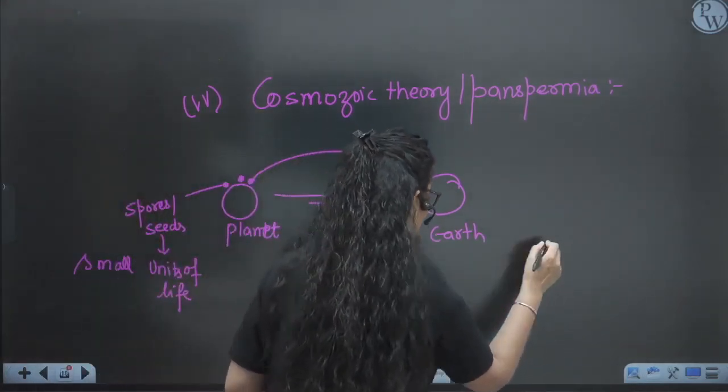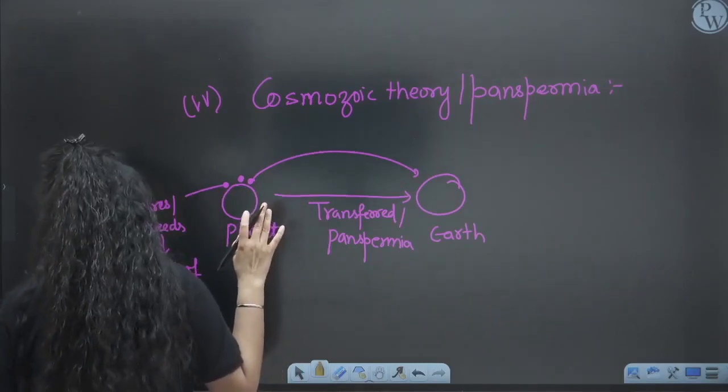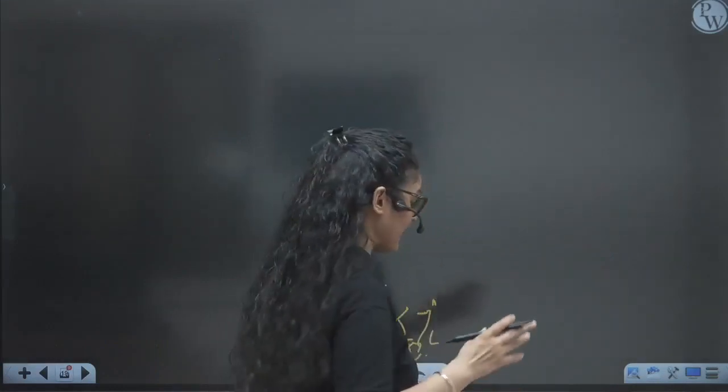So that's all about the ancient theories. Now we will see some modern theories for the origin of life, in which we will see Oparin and Haldane. So let's see the origin of life.